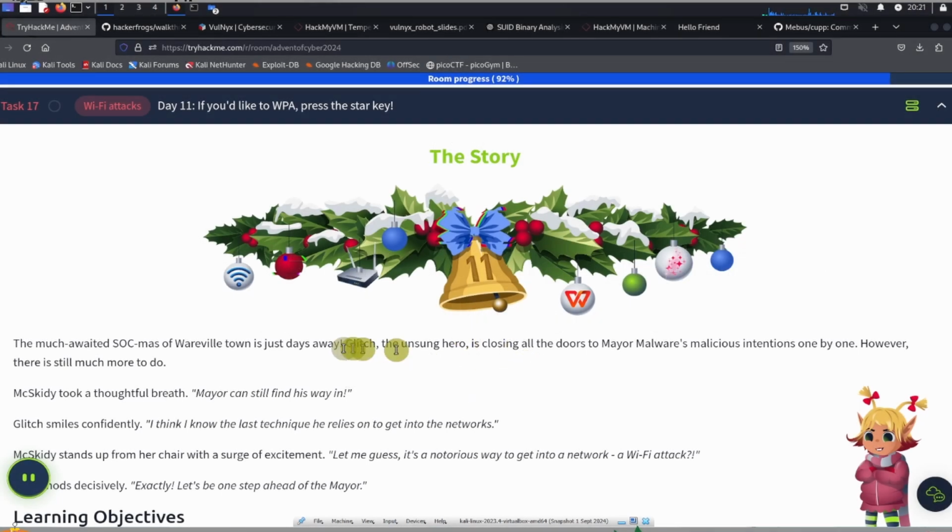So this is a guided walkthrough for TryHackMe's Advent of Cyber 2024 event, day number 11, which is also known as task 17. So the task is called, "If you'd like to WPA, press the star key."